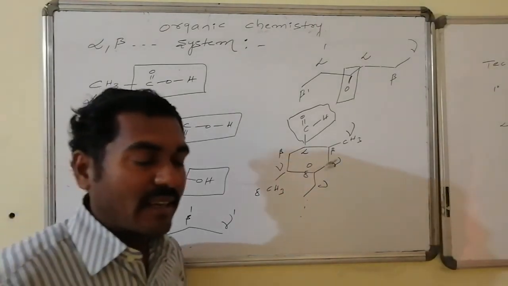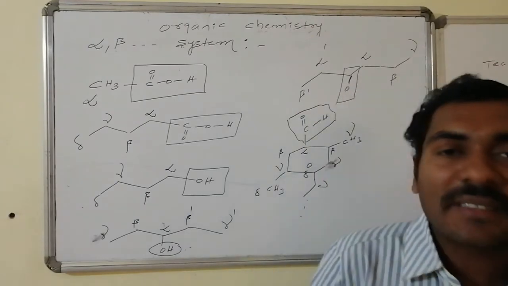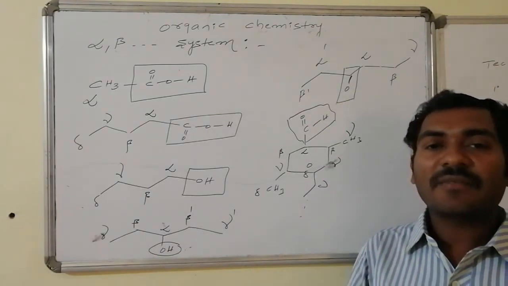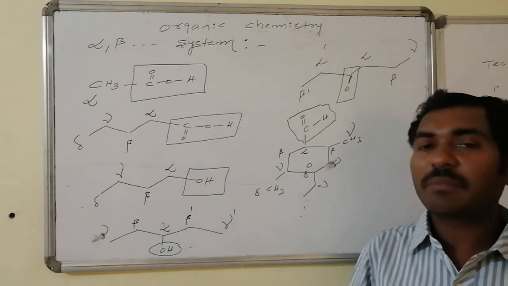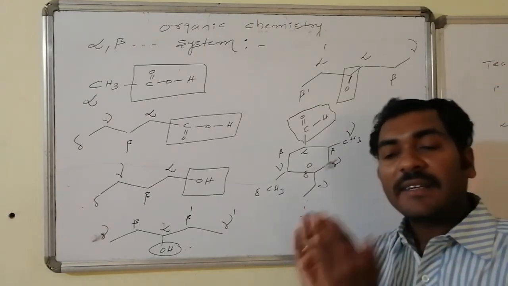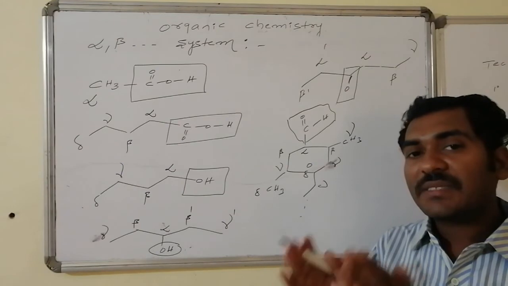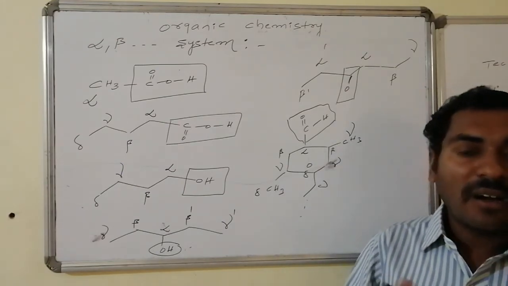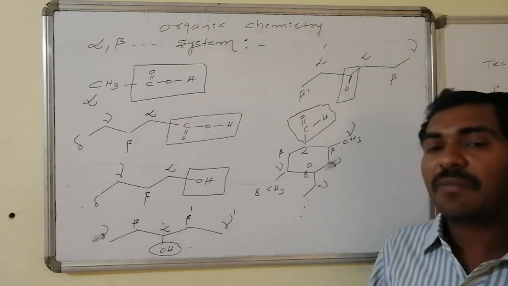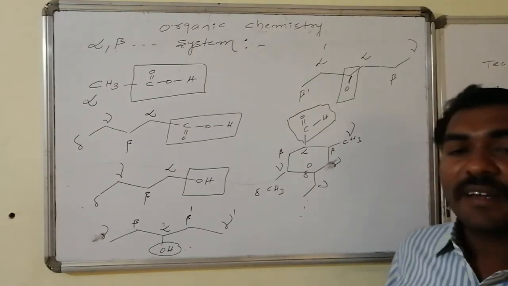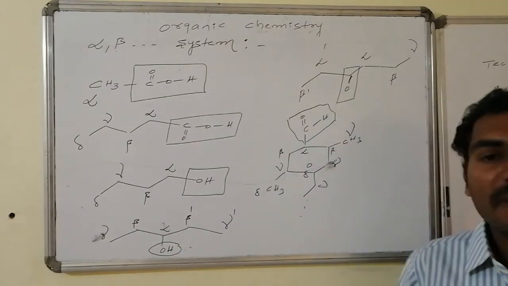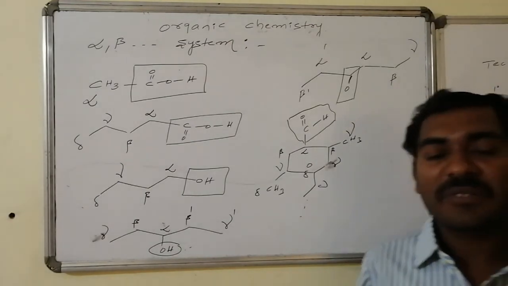Like this, the connectivity from the functional group is taken as reference, and the functional group is taken as unity. The functional group may consist of carbon, but that is not counted. Adjacent to the functional group moiety, the remaining carbons are all successively counted as alpha, beta, gamma, delta, etc. And the corresponding hydrogens are known as alpha hydrogens, beta hydrogens, gamma, delta, omega hydrogens, etc.